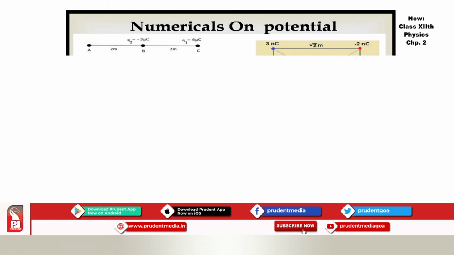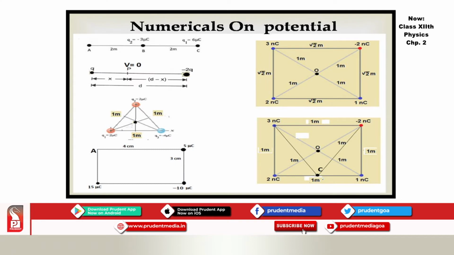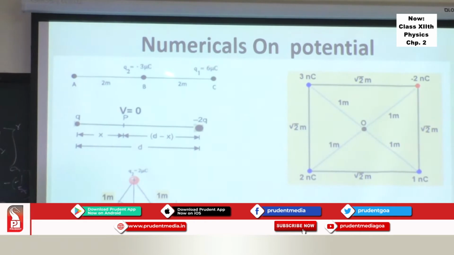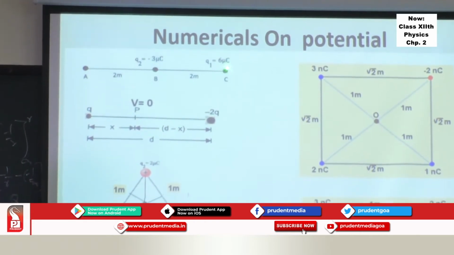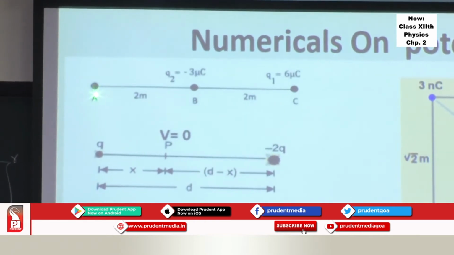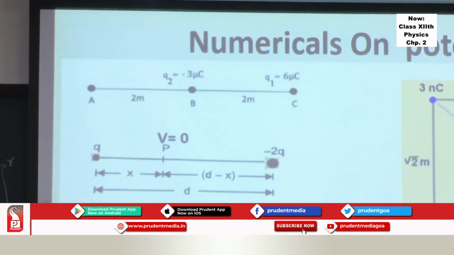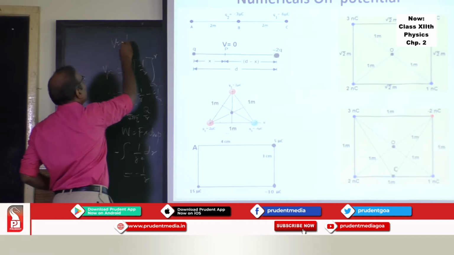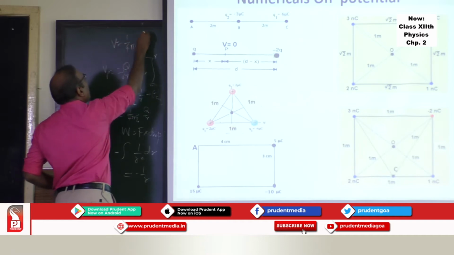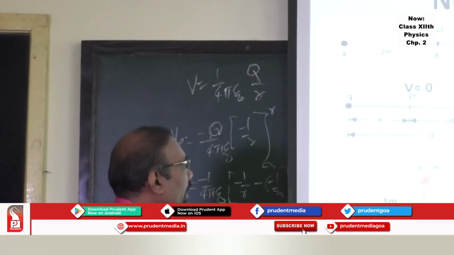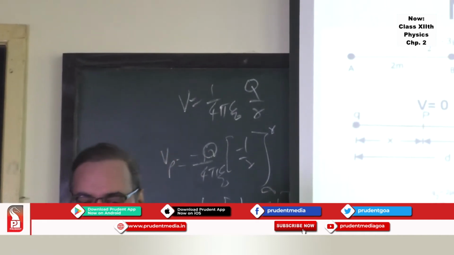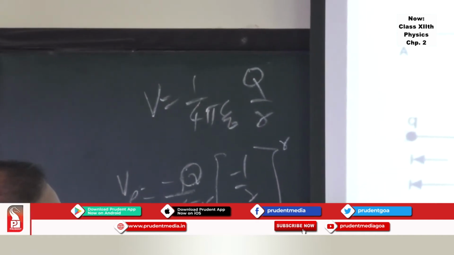Based on this, we can solve numericals. In the numericals, you can take two charges like this, minus 3 coulomb and say 6 coulomb, and find out the electric potential at this point using this beautiful formula, V is equal to 1 upon 4 pi epsilon 0 times Q upon r. Use this formula to find the electric potential due to a point charge.